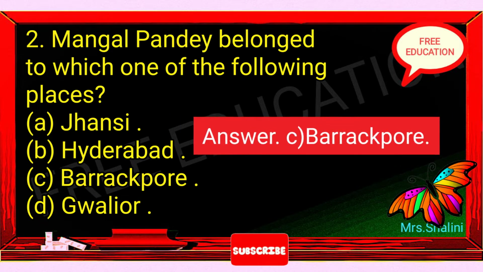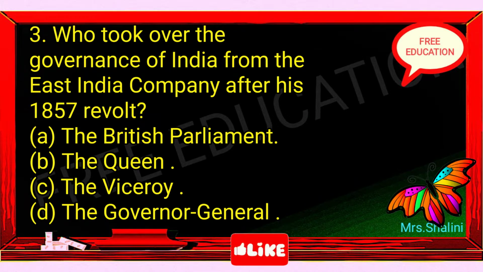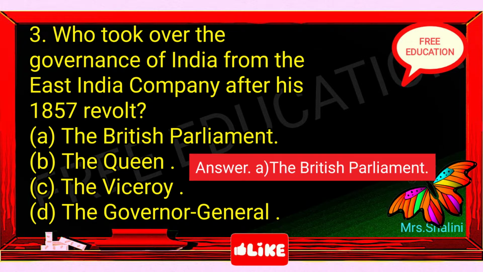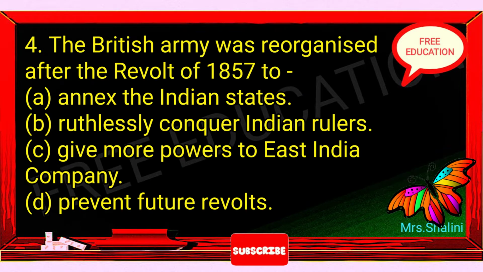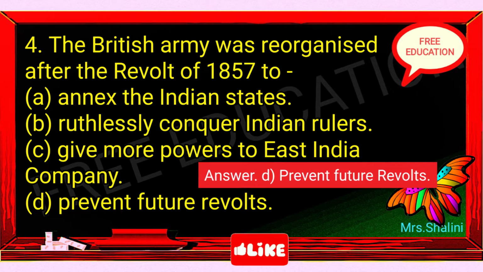3. Who took over the governance of India from the East India Company after the 1857 revolt? A. The British Parliament. B. The Queen. C. The Viceroy. D. The Governor General. Answer: A. The British Parliament. 4. The British Army was reorganized after the revolt of 1857 to A. Annex the Indian states. B. Ruthlessly conquer Indian rulers. C. Give more powers to East India Company. D. Prevent future revolts. Answer: D. Prevent future revolts.